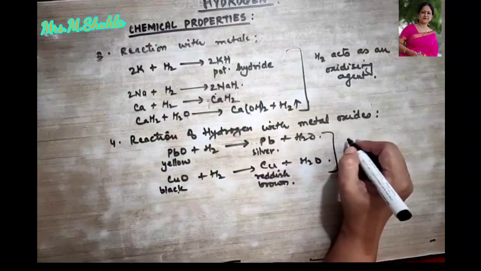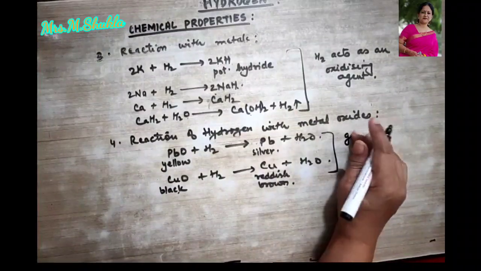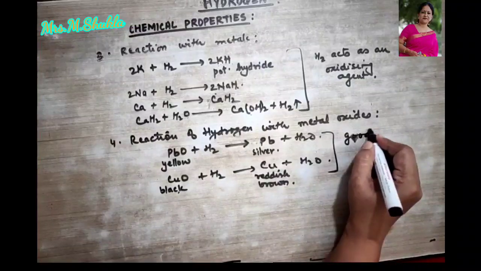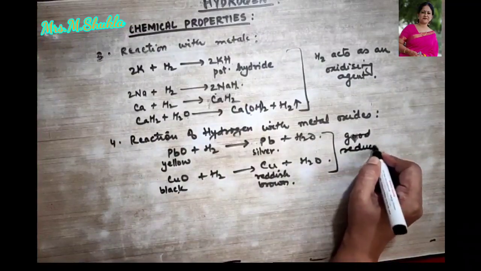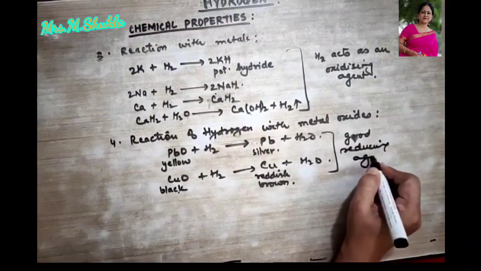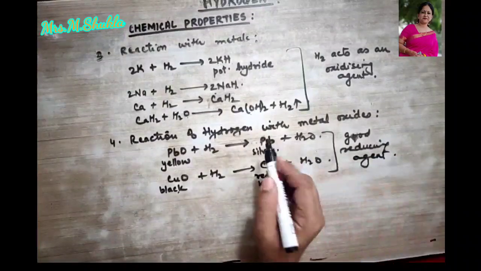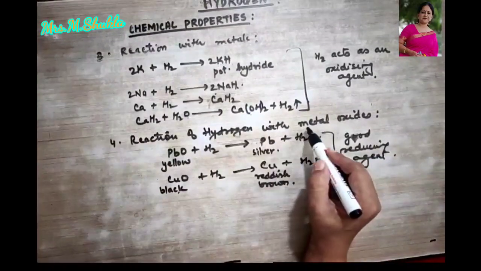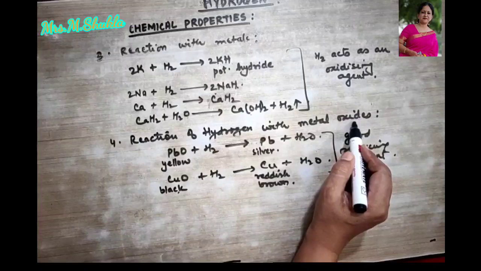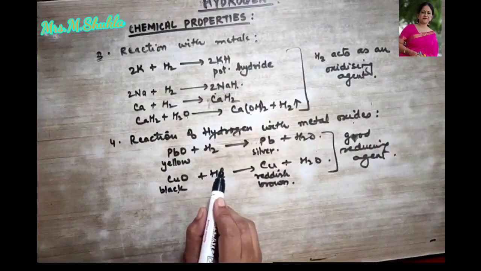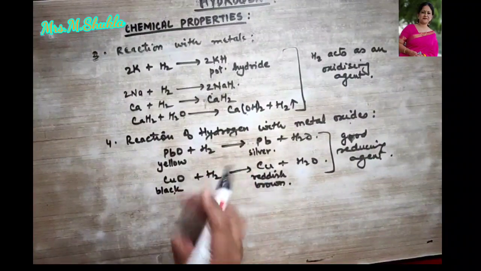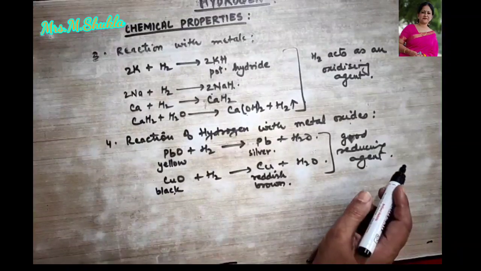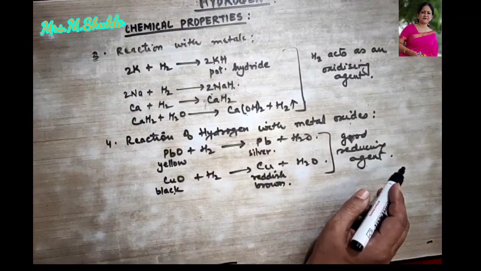So here it is acting as a good reducing agent. Now here I was explaining when hydrogen was reacting with some metal oxides. Hydrogen also reacts with non-metals to show reducing agent behavior.